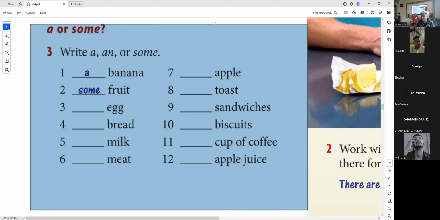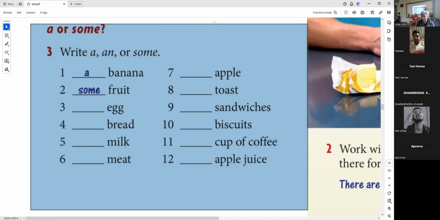A sandwich. Sandwiches. You can say some sandwiches. So some is the right word. Some sandwiches. Because sandwiches is a plural noun. You can't say a sandwiches. You can say a sandwich, but not a sandwiches. You must say some sandwiches. 10.